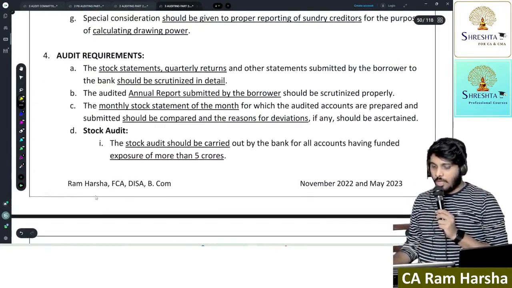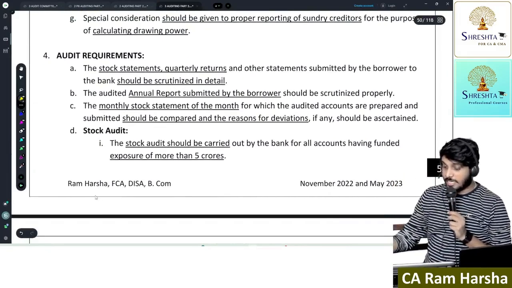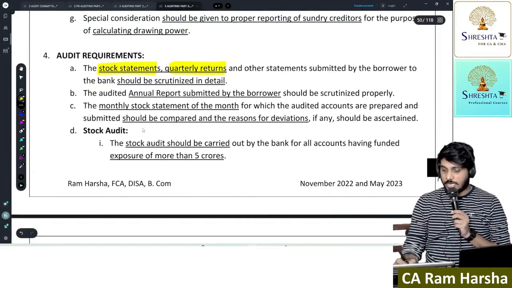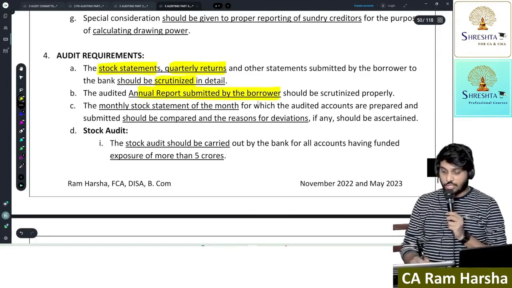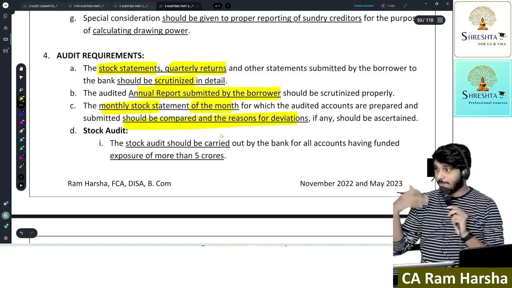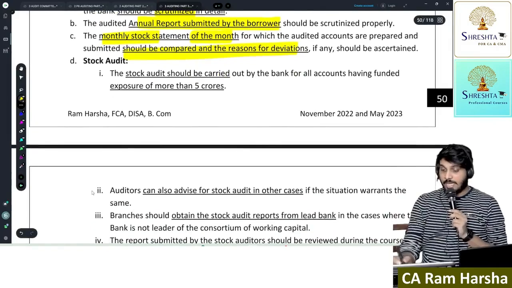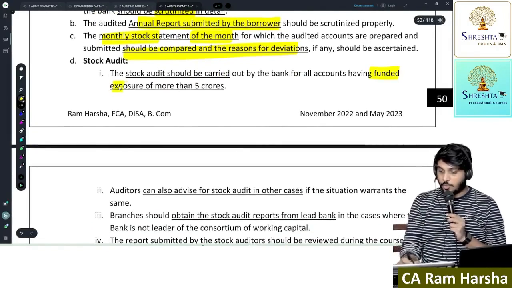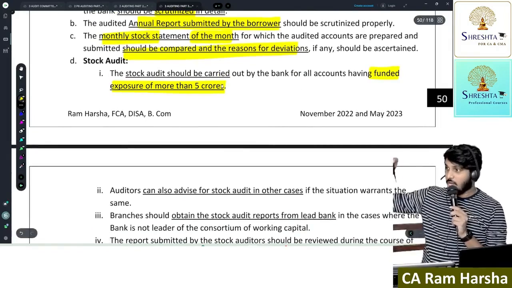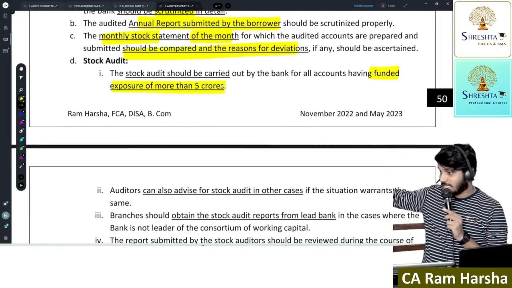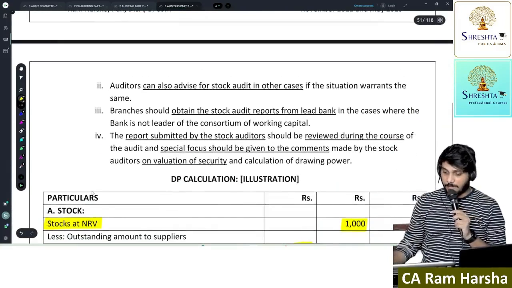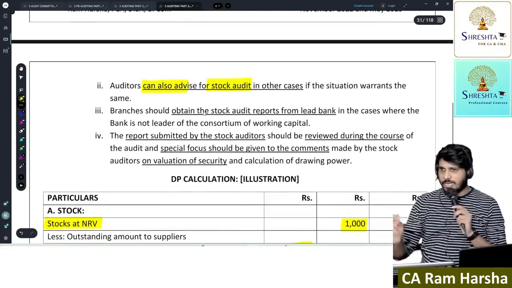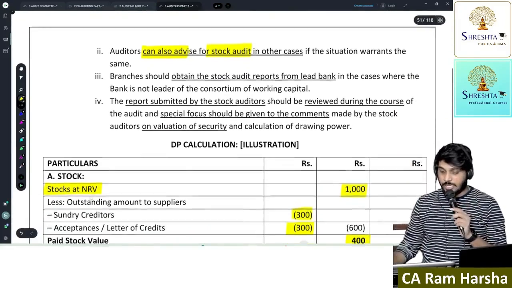Next. So what does the auditor have to check? Auditor has to check the stock statements, quarterly returns, everything you must scrutinize. Annual reports submitted by the borrower should be verified. Monthly statements for respective months should be verified and compared with the previous month to identify reasons. Especially if the funded exposure is more than 5 crore, meaning the total amount disbursed to a customer is more than 5 crore, stock audit must be conducted by the bank. Auditor can also advise stock audit in some other cases if you think it is important.